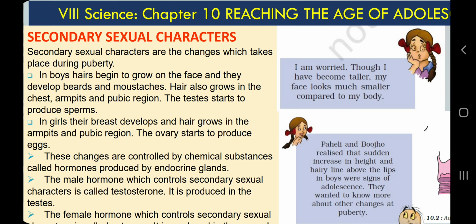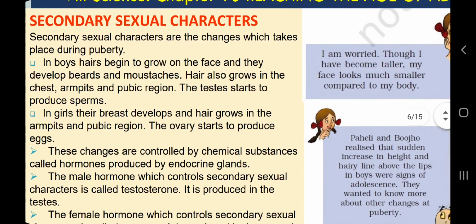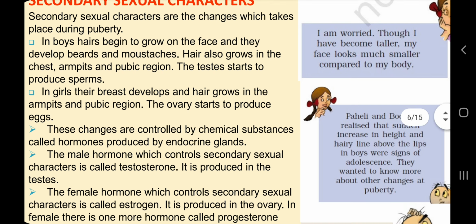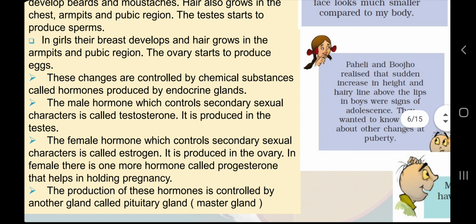So what are those changes? In boys, hair begins to grow on the face, and they develop beards and mustaches. Hair grows in the chest, armpits and pubic region. The testicles or testes start to produce sperms. In girls, breasts develop and hair grows in the armpits and pubic region. The ovaries start to produce eggs.